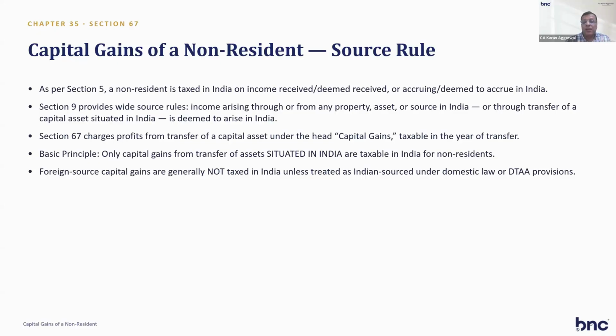So foreign source capital gains are generally not taxed. If you have a property outside India, in China, and you sell it and you have a capital gain, then the Indian government can't tax that, unless there is some arrangement of tax or treaty abuse that we can discuss later. If a property is situated in India, then only the non-resident has to pay tax on capital gain, and on rental income also, which I told you earlier. So these are the basic resident, non-resident rules for capital gain.